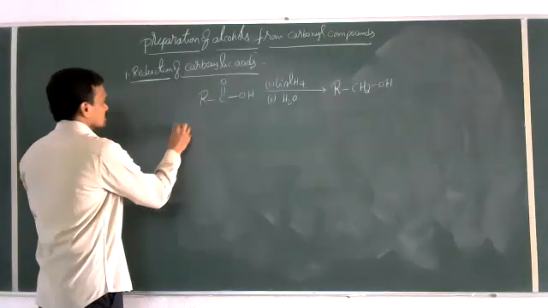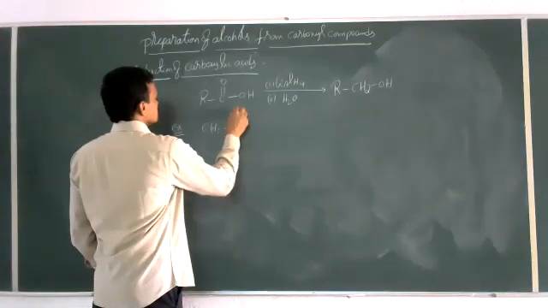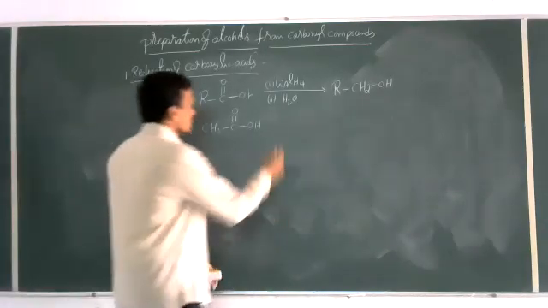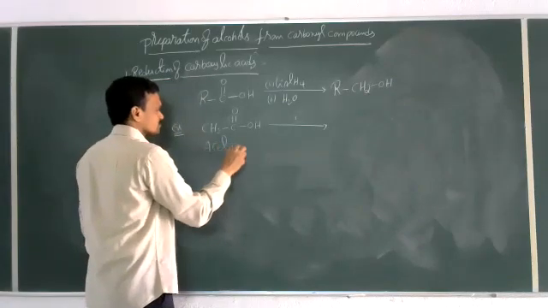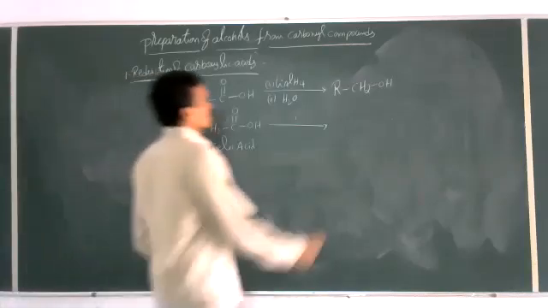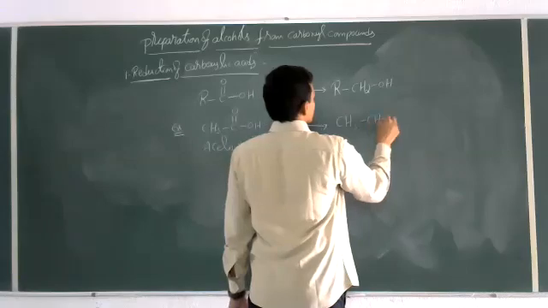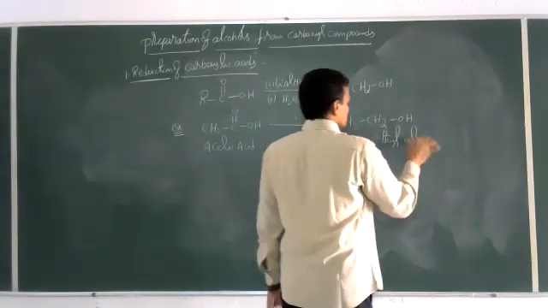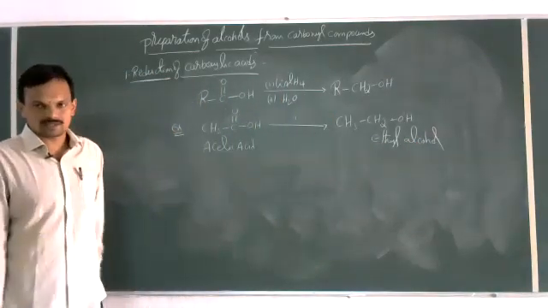Let us take an example here. CH3COOH. So reduction of this, which is acetic acid, gives CH3CH2OH, nothing but ethyl alcohol. Ethyl alcohol is formed by reduction of acetic acid.